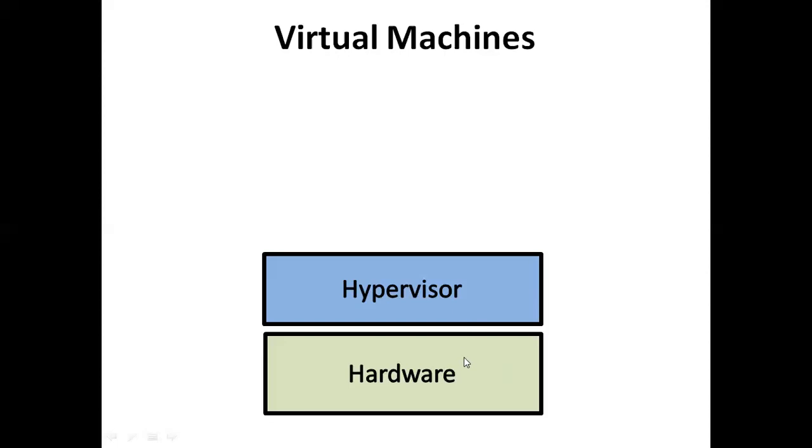In type 2 hypervisor, we purchase the hardware from the market, install the host operating system on that hardware, and then install the hypervisor software. So to convert a single machine into virtual machines, you require hardware and then hypervisor software in case of type 1. In case of type 2, you require a host operating system and then hypervisor software.